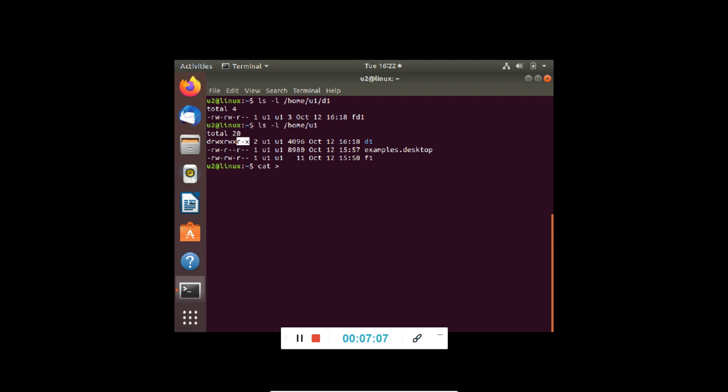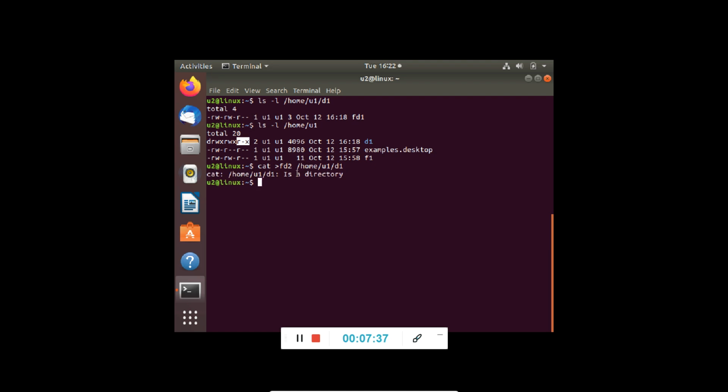So if I say that I want to create a file in directory D1 from sitting at user U2, let's see what will happen if I am trying to enter into this directory D1 and also creating a file, sitting from user U2.